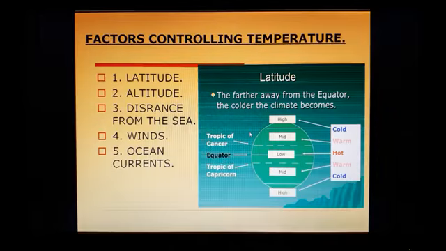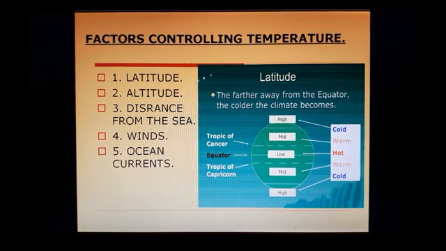We're coming to the factors controlling temperature. The first is latitude: the equator, the Tropic of Cancer. At the equator, the climatic conditions are hot. As we move towards the poles, the mid areas are warm, and the polar regions are cold in nature. As we move away from the 0 degree equator, the temperature decreases.